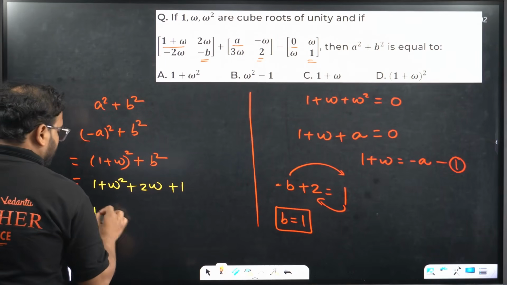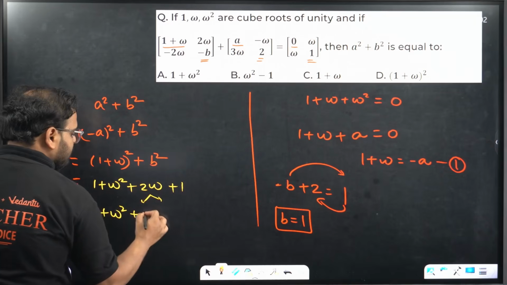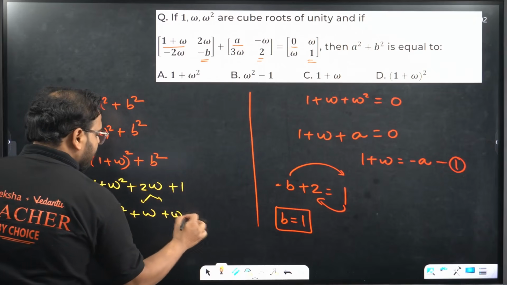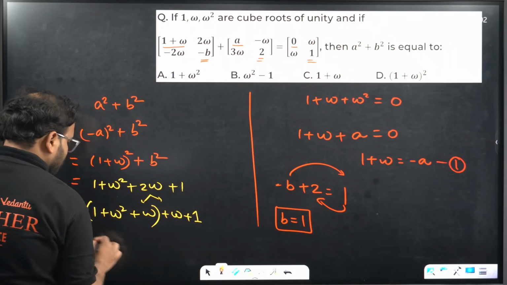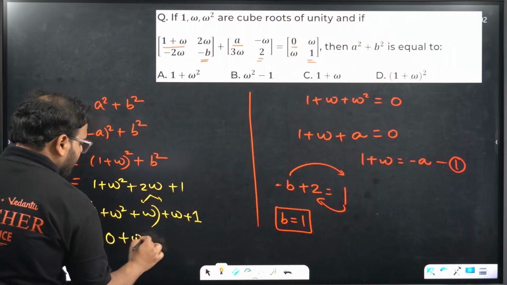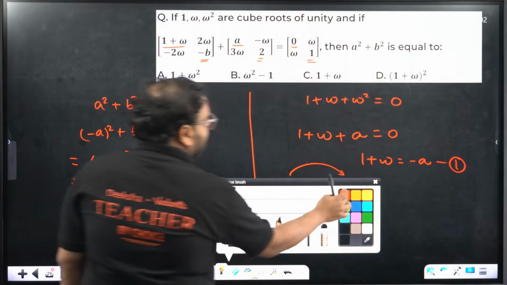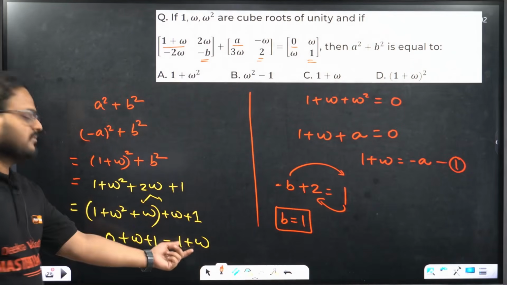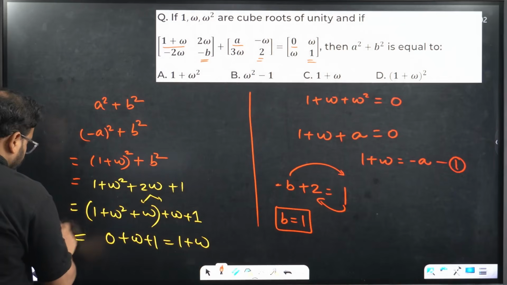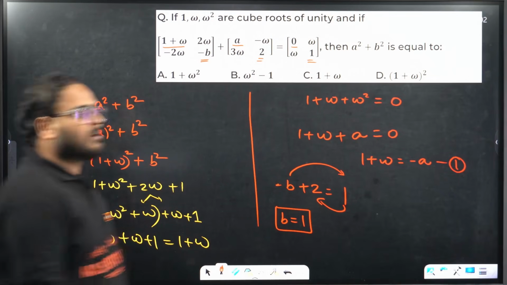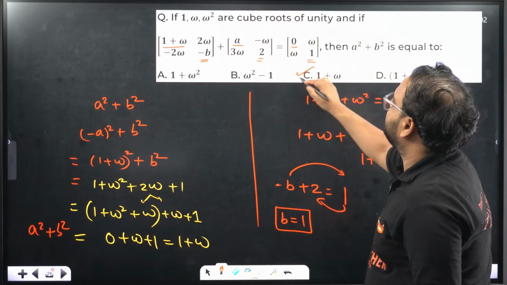Check here, 1 plus omega square, separate it. Write omega plus omega, omega plus omega, and this 1 as it is. Check, this value is nothing but 0. We're getting 0 plus omega plus 1. That gives me 1 plus omega, and that is my value of what? This is the value of a square plus b square, right? My answer is 1 plus omega. That is the option number.